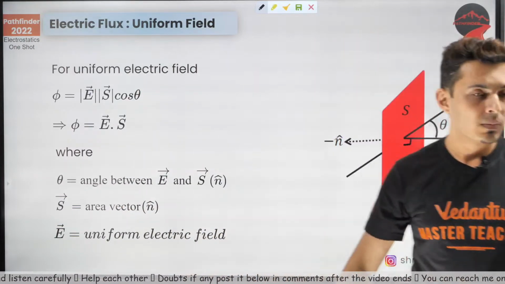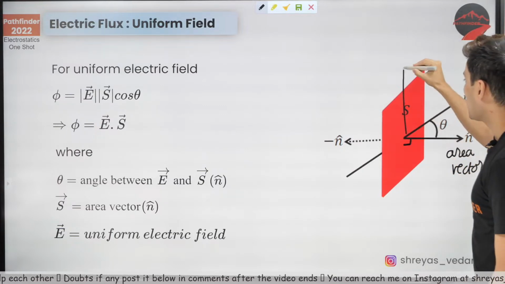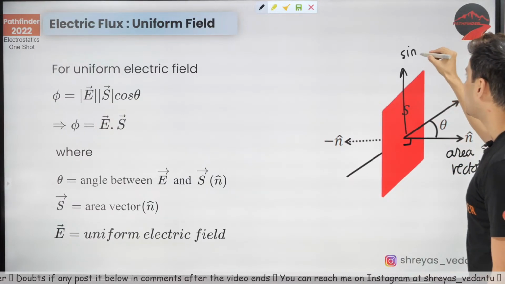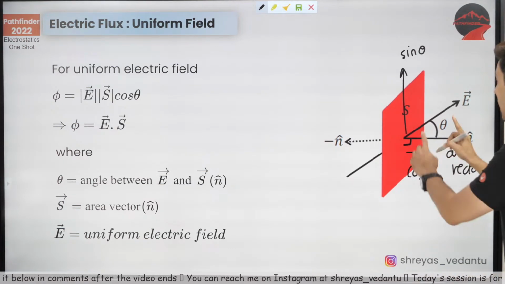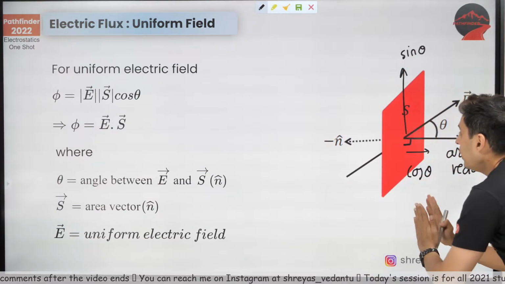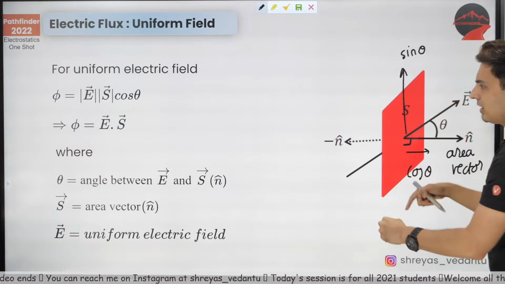Keep this in mind. Now you can see that electric field has two components. One is the sine component and one is the cos theta component. Out of these two components, which component is piercing through this area? Visualize this.